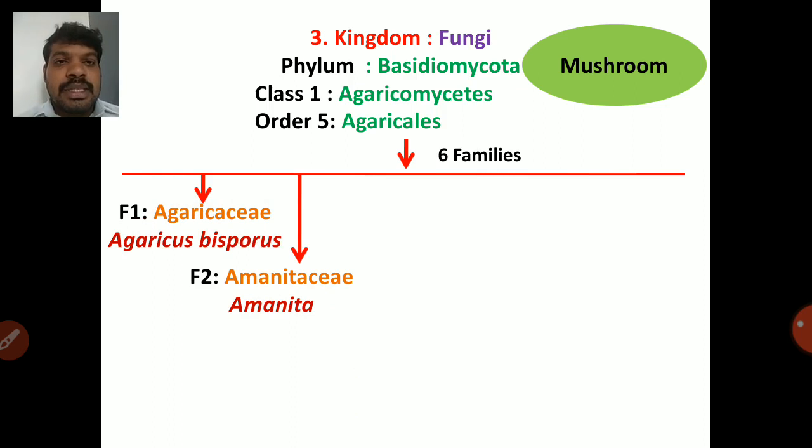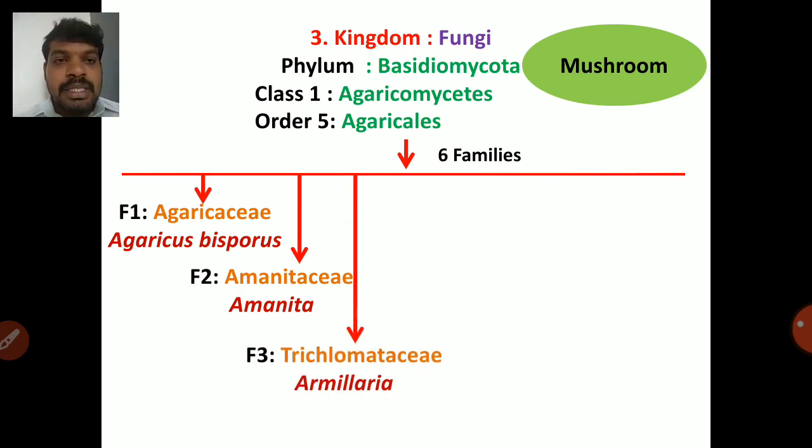The next one is Amanitaceae. Amanita species is one of the important poisonous mushroom fungi. There are two types of fungi, edible and poisonous mushroom. Edible mushroom சாப்பிடக்கூடியது, poisonous mushroom சாப்பிட முடியாது, அதை சாப்பிட்டோம்னா it acts as death cap. So death cap-னு சொல்லுவாங்க, சாப்பிட்ட உடனே நமக்கு ஏதாவது ஒரு பின்விளைவுகளை தரக்கூடியது. So that is Amanita.